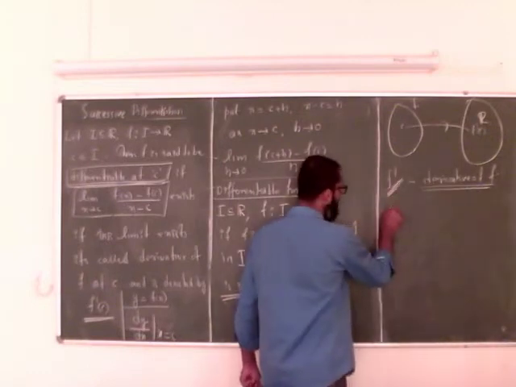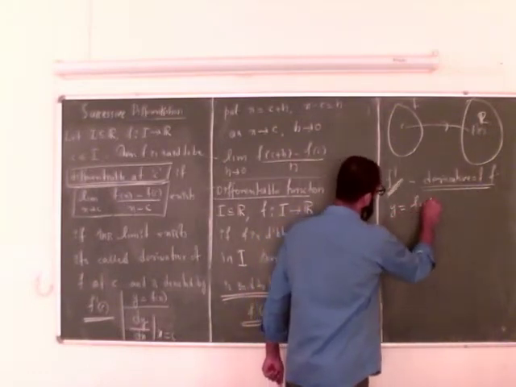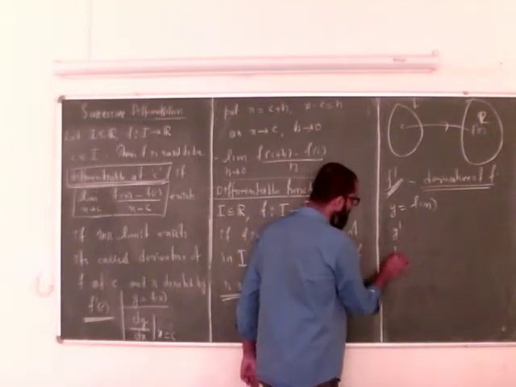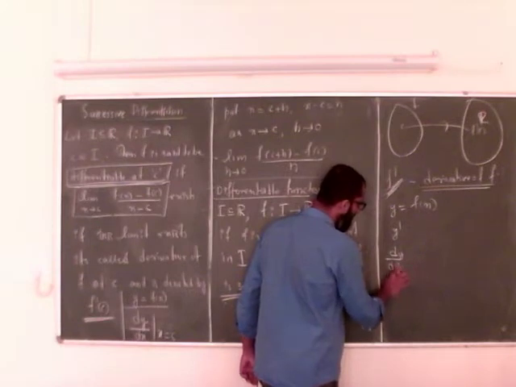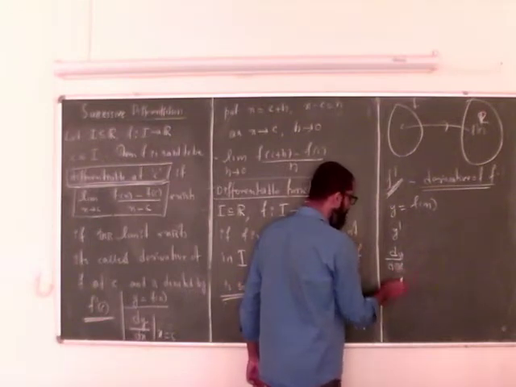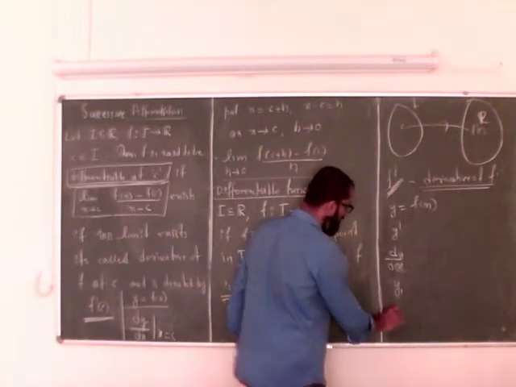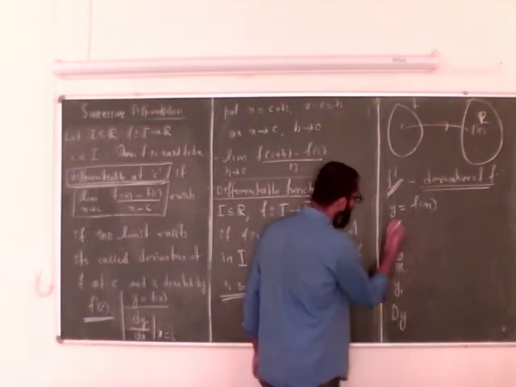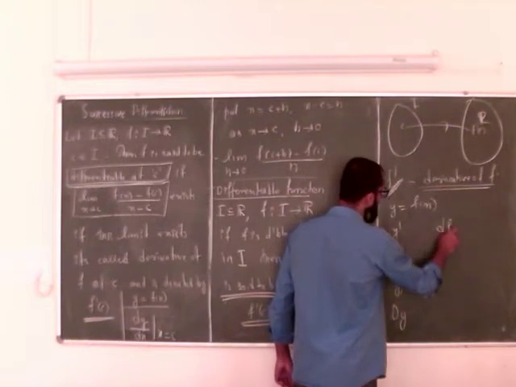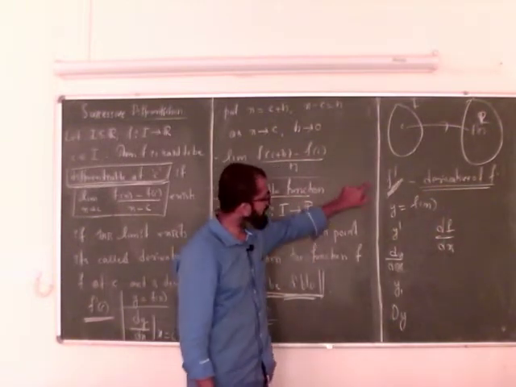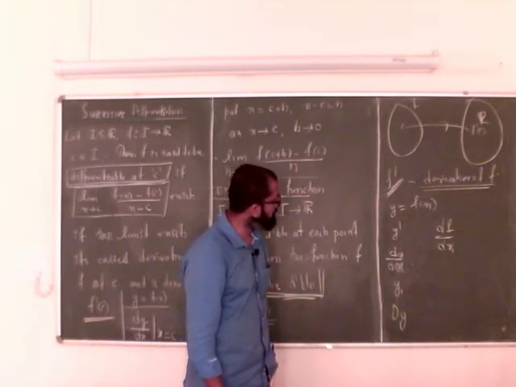Again, if I have the notation y equals f of x, the derivative may be denoted by y prime, or dy by dx, or y1, or df by dx. All these are equivalent notations of the derivative of f with respect to x.